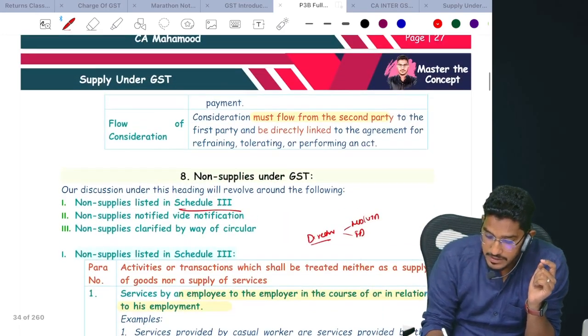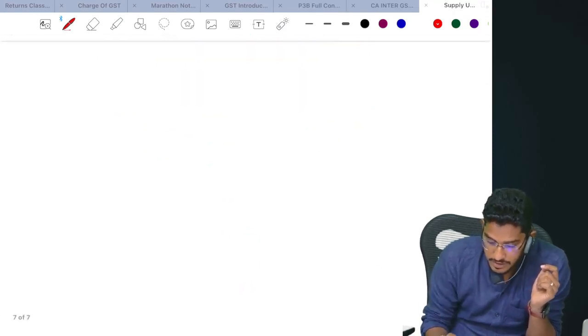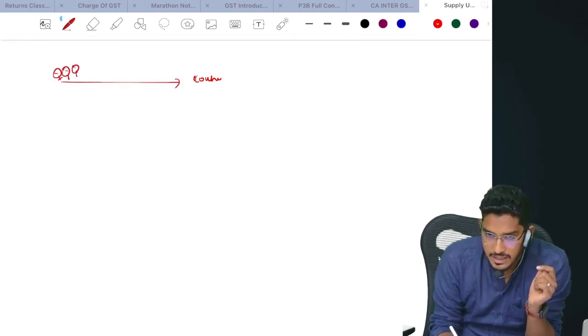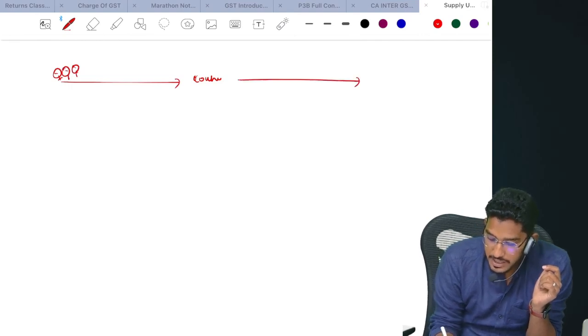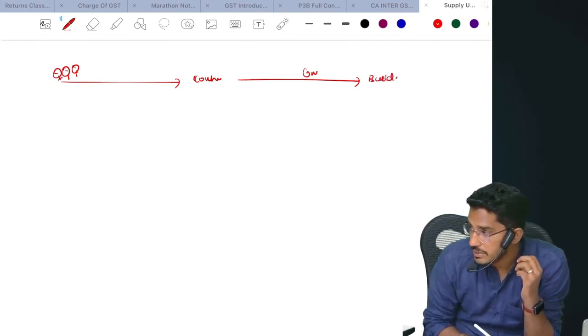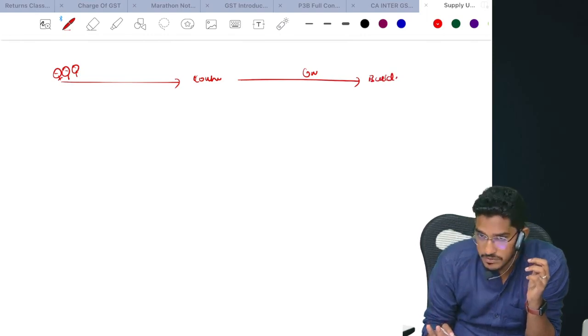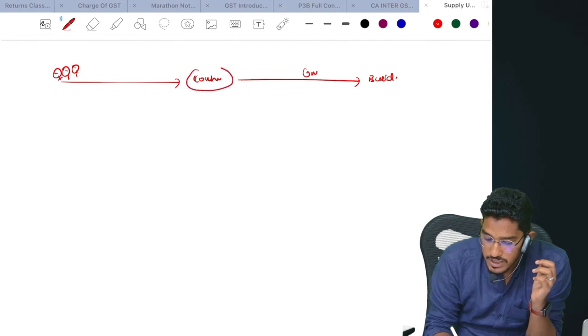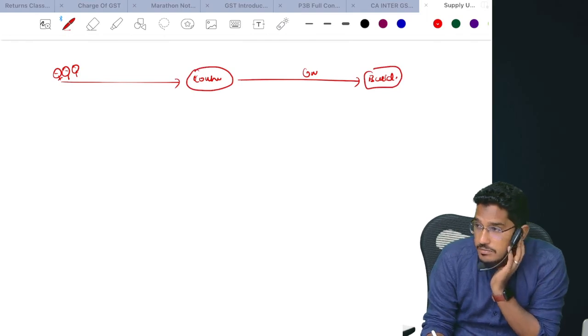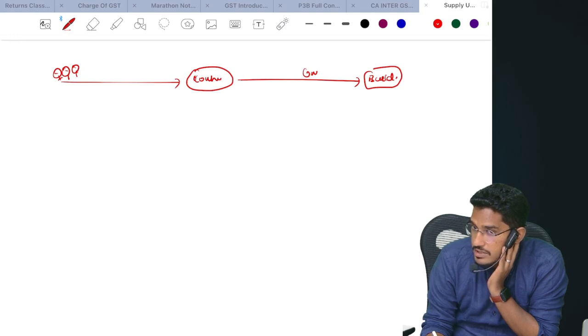Let me give you one scenario to make you understand. Say there is a contractor. This contractor has so many employees, so many laborers. They are his employees. Now, using those laborers, he provides construction services to one builder. He provides labor services to the builder for the purpose of construction. Now, whatever services are provided by the contractor to the builder, will that be treated as supply or not? Do you understand my question?